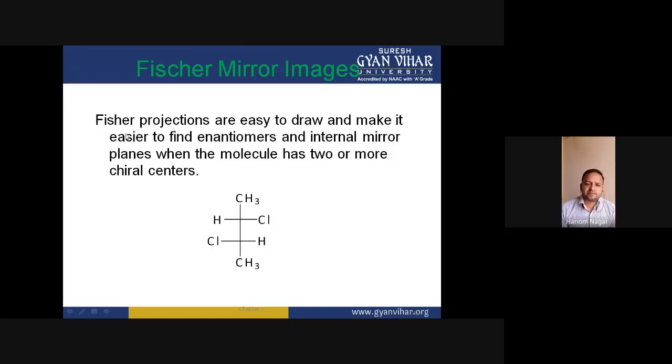Now Fischer mirror images. Fischer projections are easy to draw and make it easier to find isomers and internal mirror planes when the molecule has two or more chiral centers. This is also a Fischer projection formula because it is a flat representation of the molecule, but here two chiral centers are present. This is one chiral center and this is the second chiral center. In this molecule there may or may not be a plane of symmetry. This depends upon the groups, whether they exist in the same direction or in the opposite direction.